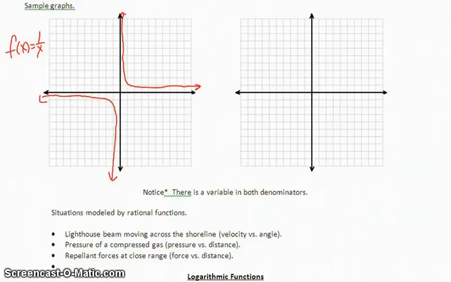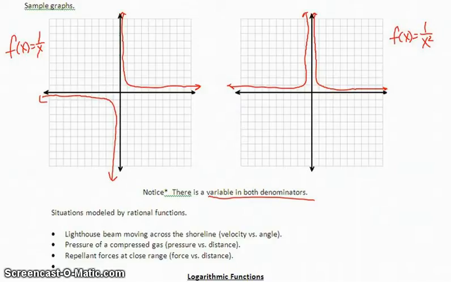The second one I wanted to show you is just a little bit different, and we're going to do f of x equals 1 over x squared. Now that changes the look of this graph. The right side is similar, but when we have that square in the denominator, it changes the location of the second half of that graph. And once again, notice I have variables in the denominators, making them rational functions.